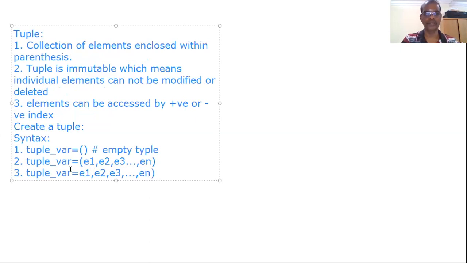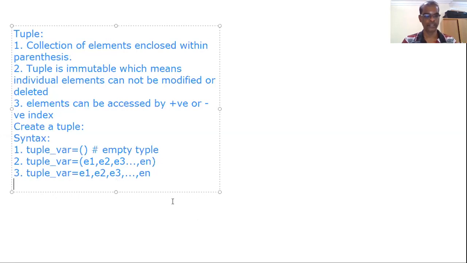Both are same. Either you can put all the elements within parentheses or without parentheses. Even though we gave it here without parentheses, elements will be stored in the tuple variable with parentheses only.